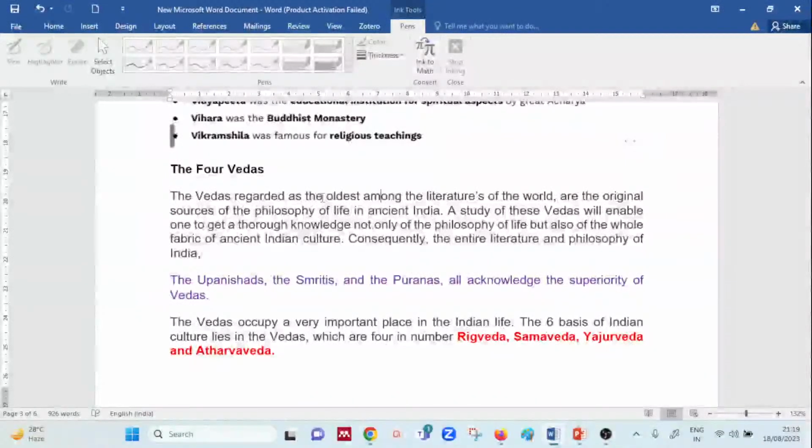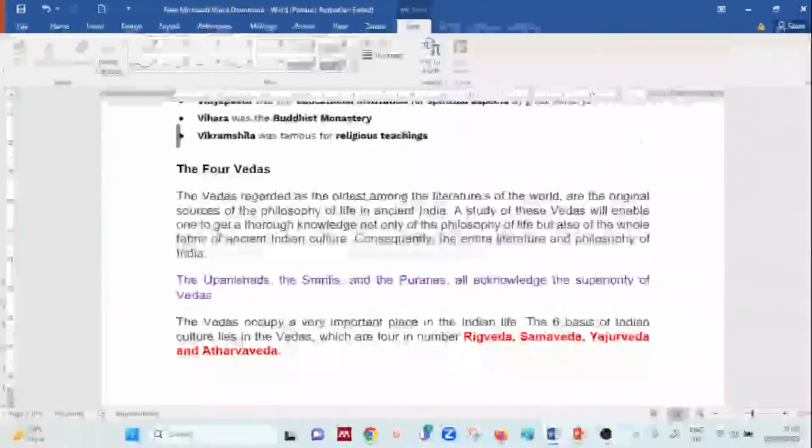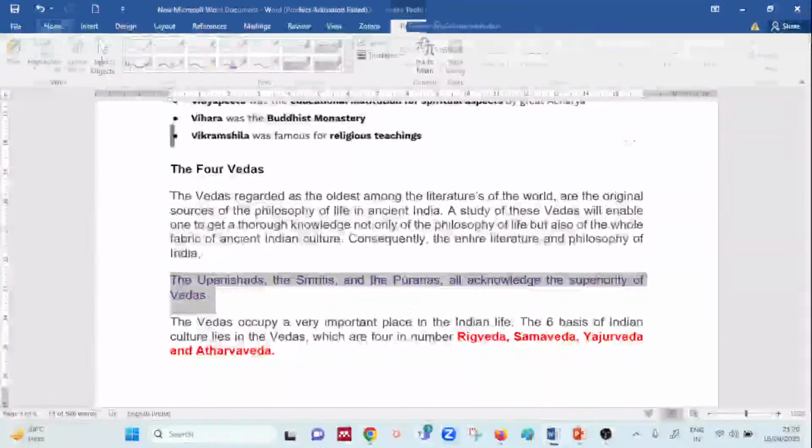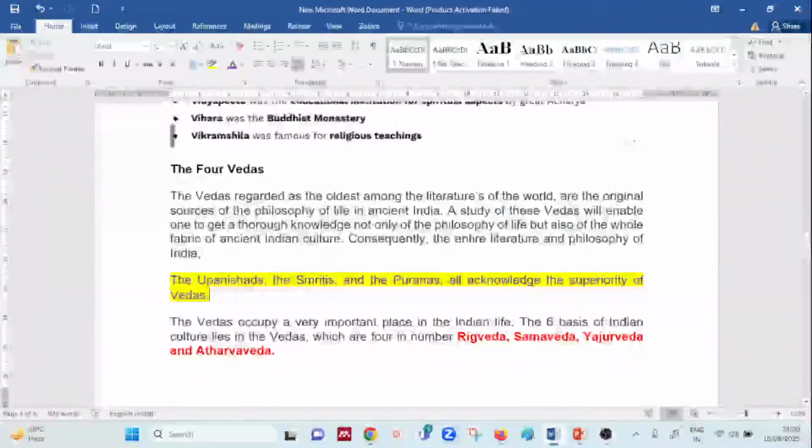It is known as the source of knowledge, which is from the Upanishads, Smritis, the Puranas, and these are considered as a superiority of Vedas, okay. This is considered as the superiorities of Vedas, and yes, it plays an important role